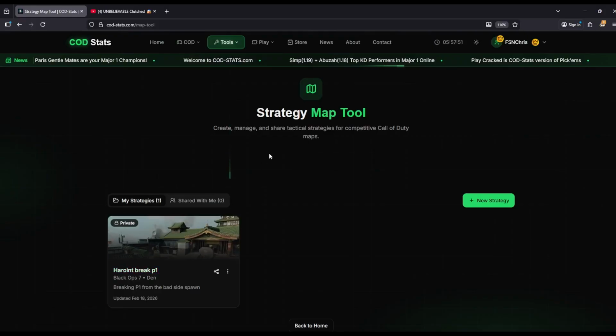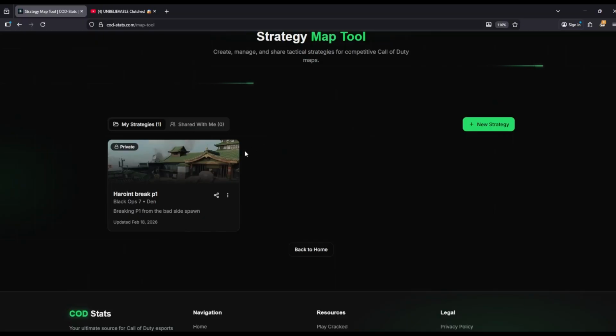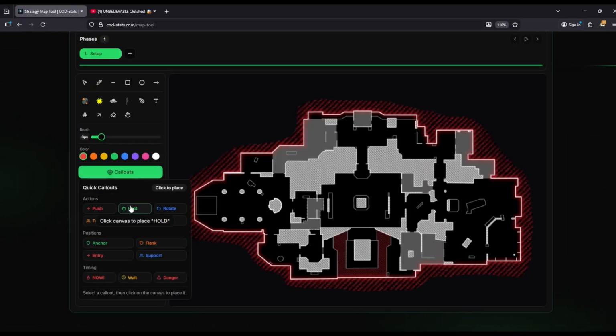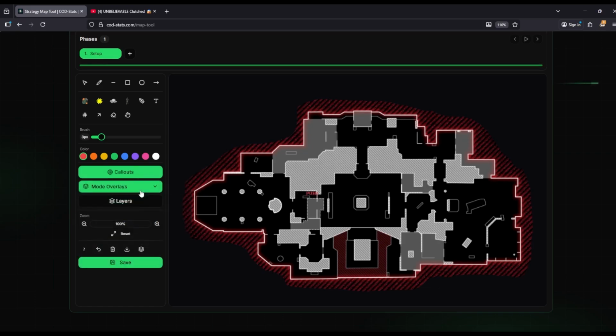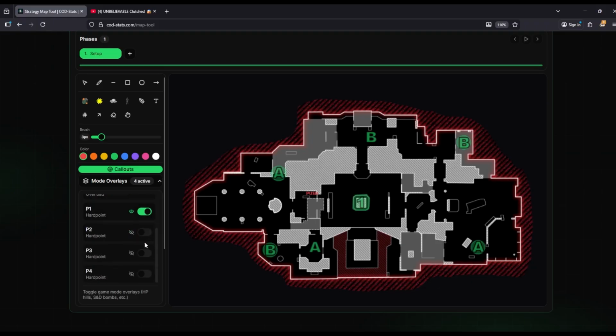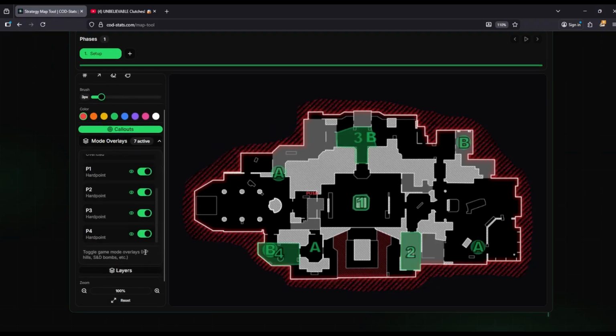So there's strategy tools. For those of you that are coaches or analysts like myself, you can actually go through and break down what went wrong. So you have the full map, so you can say push here. You can also see where the sites are, different things, the overload zones, P1, P2, P3, P4.